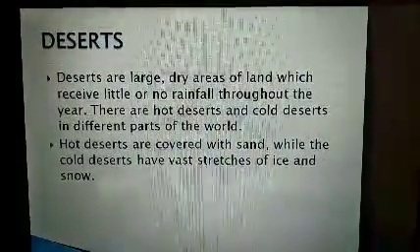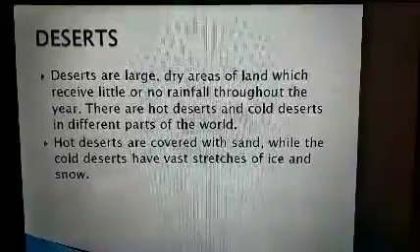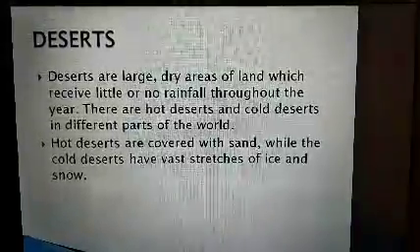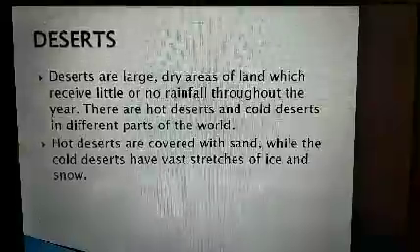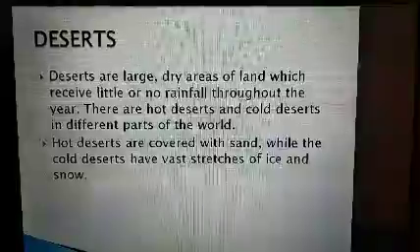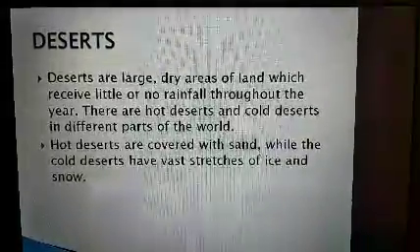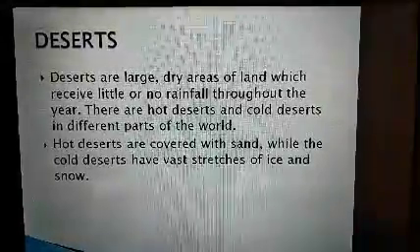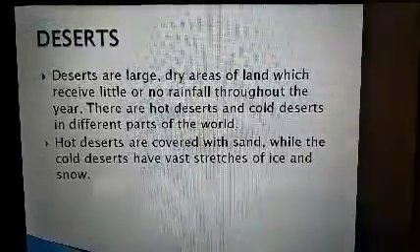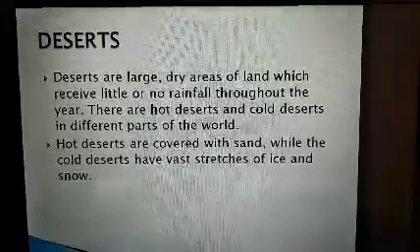Next main landform is desert. What is a desert? Deserts are often defined as areas that receive less than 10 inches of average annual rainfall, but a more accurate defining factor is aridity. In addition to low rainfall, deserts are characterized by a high rate of water loss from the ground and through plants. Deserts are large, dry areas of land which receive little or no rainfall throughout the year. There are hot deserts and cold deserts in different parts of the world. Hot deserts are covered with sand, while the cold deserts have vast stretches of ice and snow.